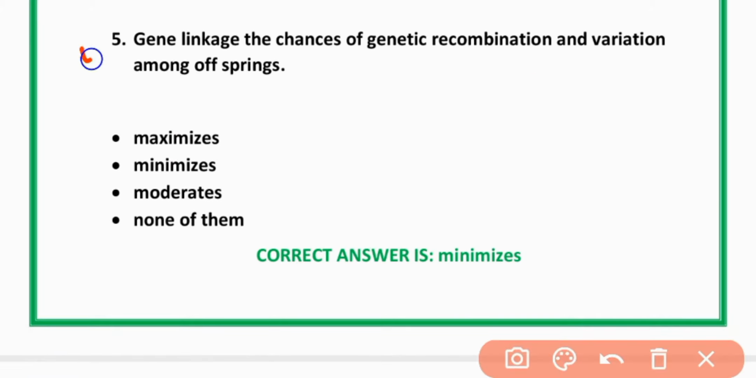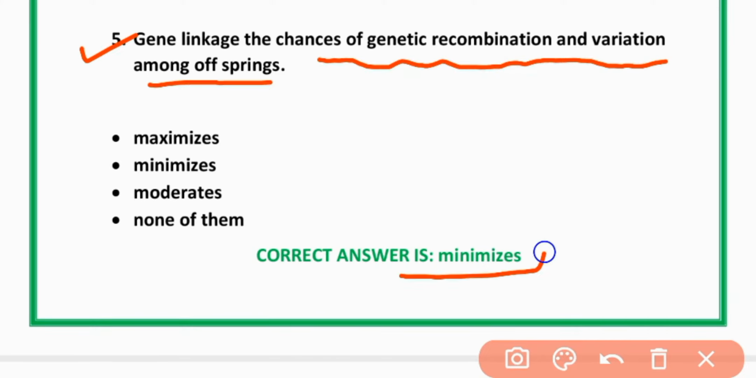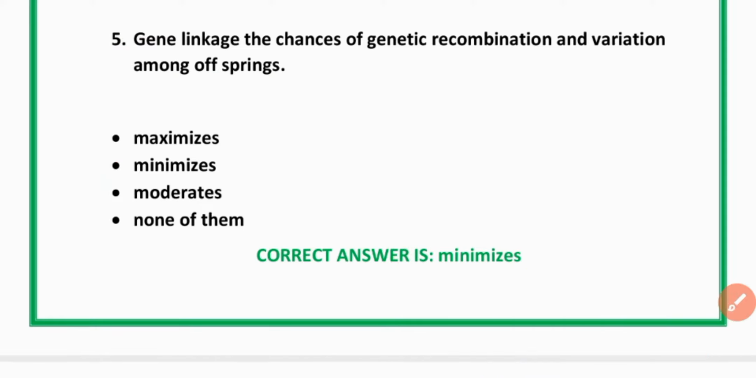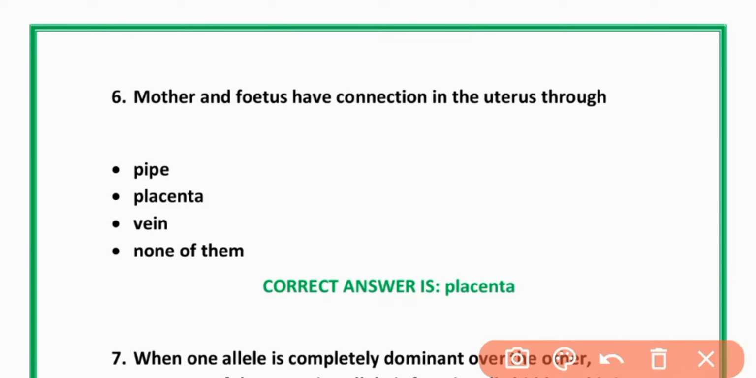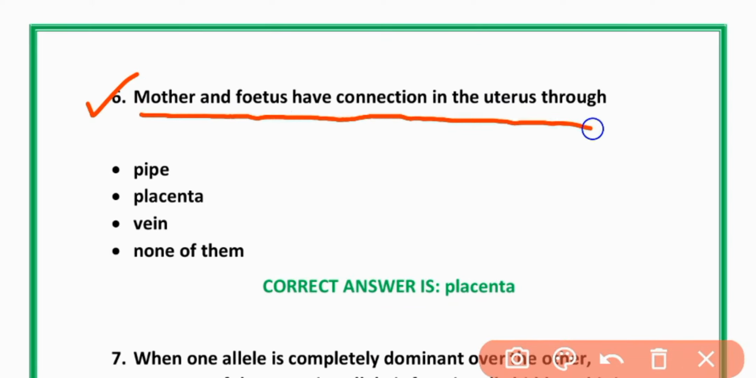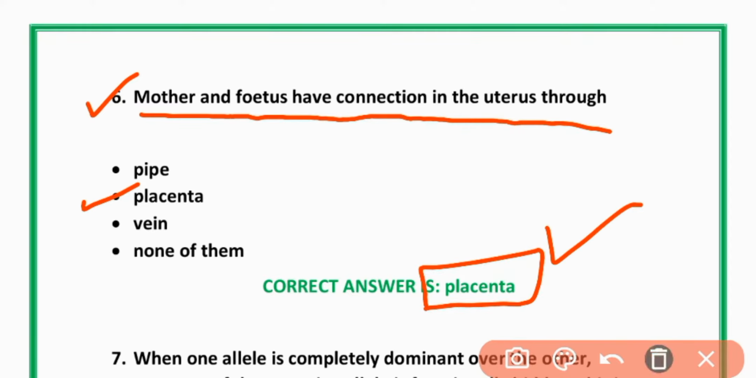MCQ number 5. Linkage minimizes the chances of genetic recombination and variation among offsprings. Option B is correct. MCQs number 6. Mother and fetus have connection in uterus through placenta. Option B is correct. Placenta.